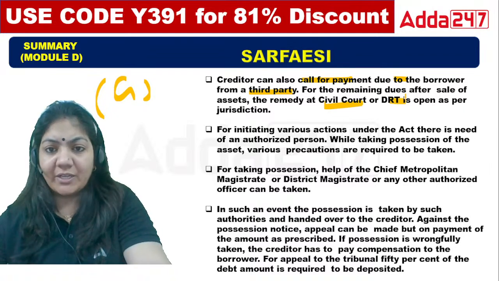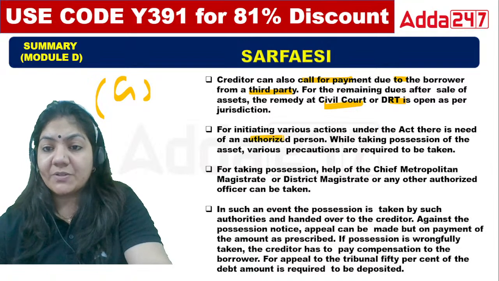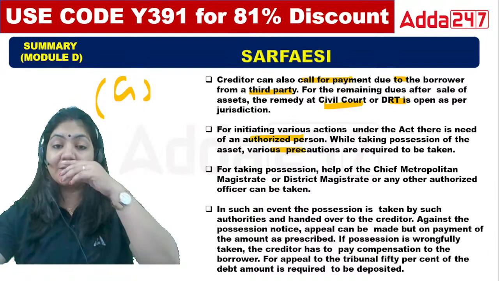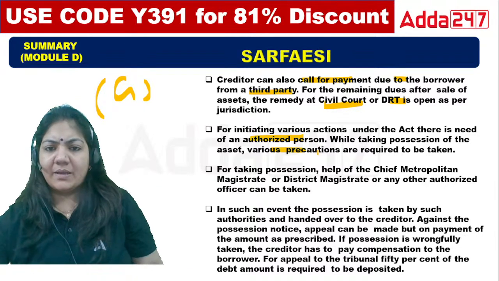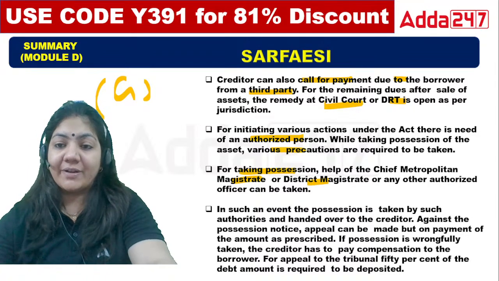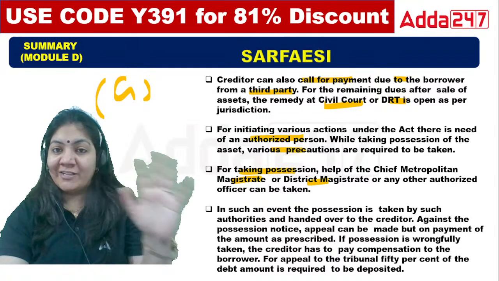As we know, for initiating various actions under the act, there is a need for an authorized person, and while taking possession of an asset, various precautions have to be taken. For taking possession, we need the requirement of a magistrate and DM or any authorized person. Now let's do the questions, because this statement we have already done yesterday.